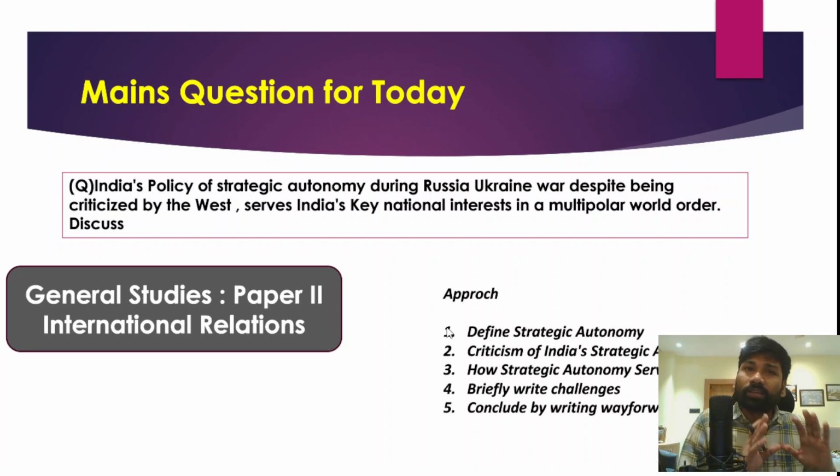India has followed this strategic autonomy as a foreign policy doctrine since the times of the non-alignment movement, and in fact strategic autonomy has served India's national interest well. However, due to India's close ties with Russia, many Western leaders have been criticizing India's policy of strategic autonomy.